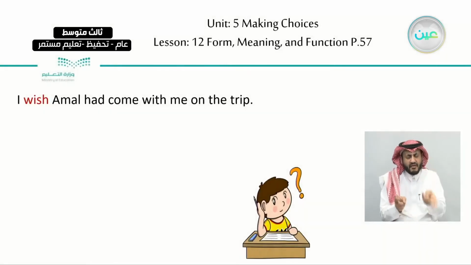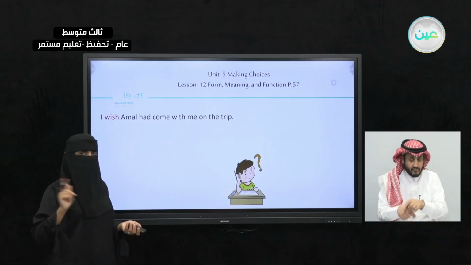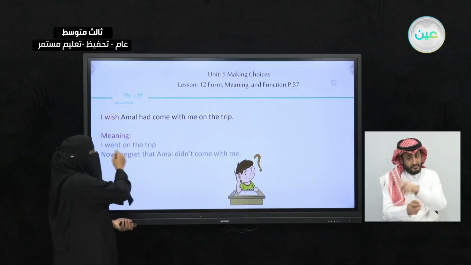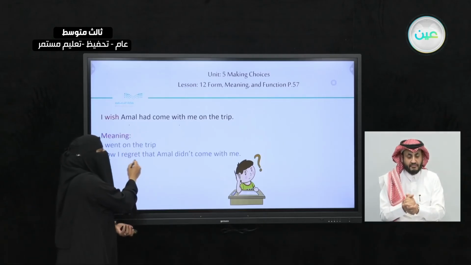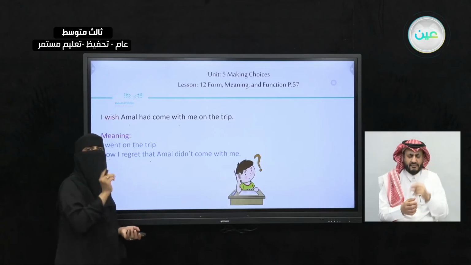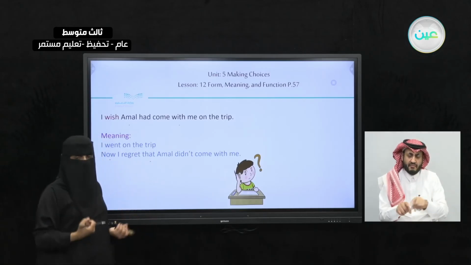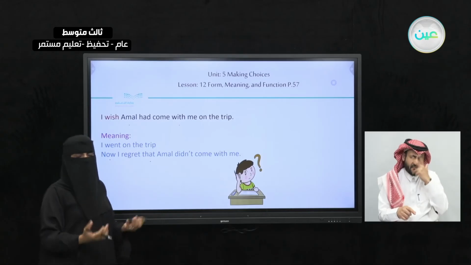Let's see the second one. I wish Amal had come with me on the trip. Okay? I wish Amal had come with me on that trip. What does it mean? Does it mean that Amal is with me on the trip? No, she's not. I went to the trip. Now I regret that Amal didn't come with me. She didn't come and I regret it. I feel sorry about that. I wish she had come, right?